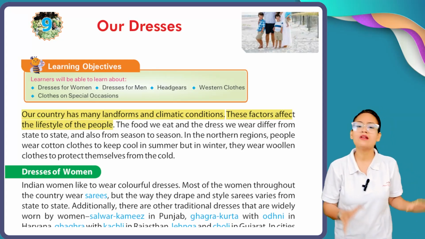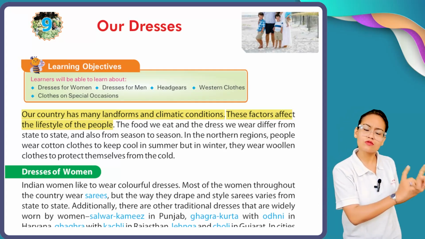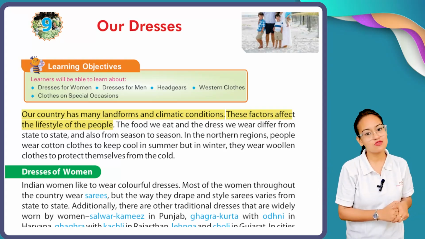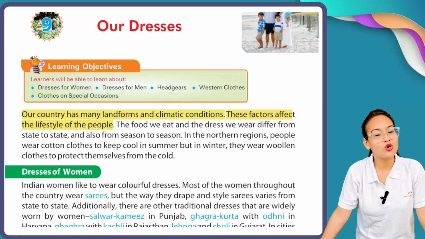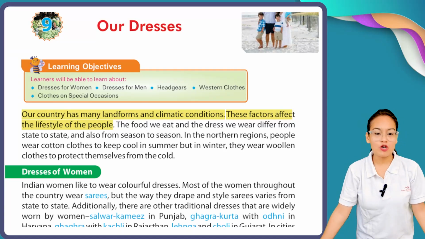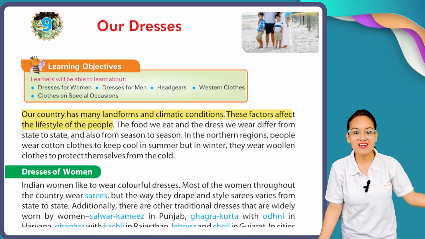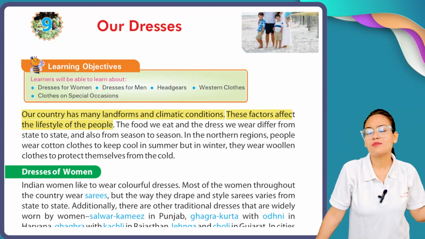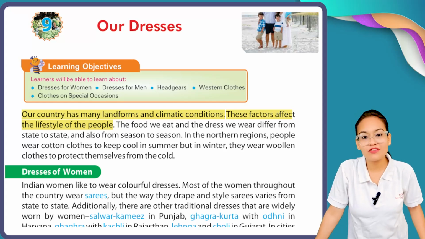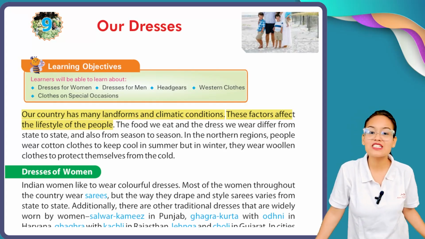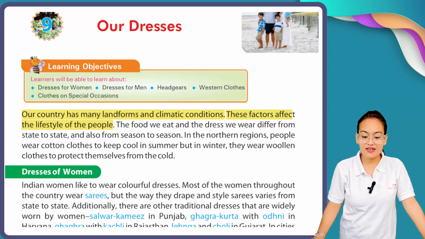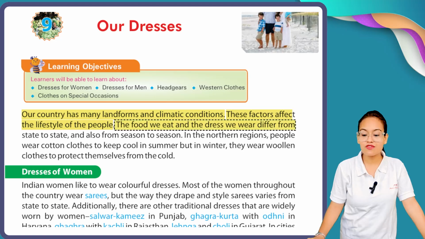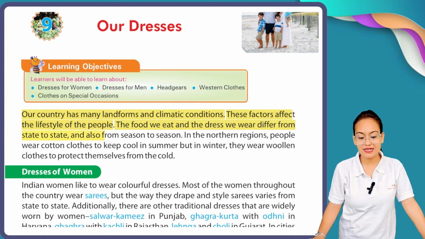For example, the people of coastal areas and the people who live in desert areas usually wear cotton dresses. Why? Because of humidity and dry weather. And the people of plain areas usually wear both summer dresses as well as winter dresses. The food we eat and the dresses we wear differ from state to state and also from season to season.